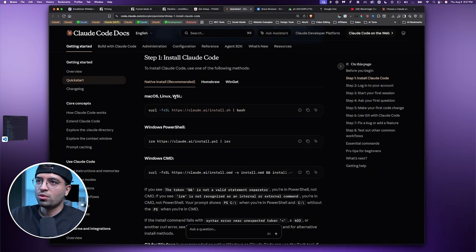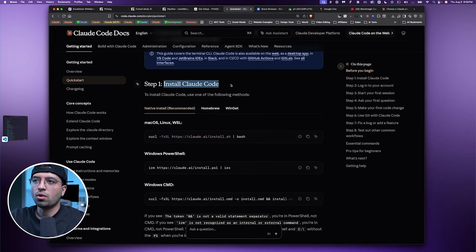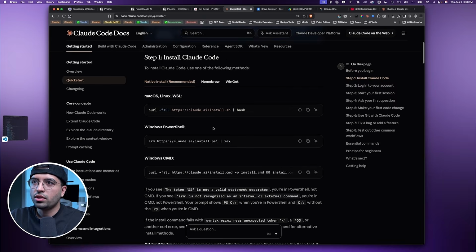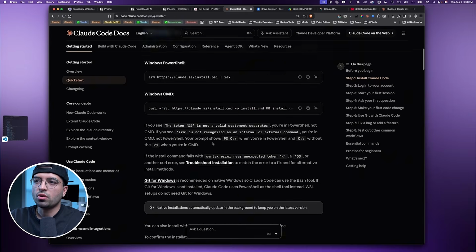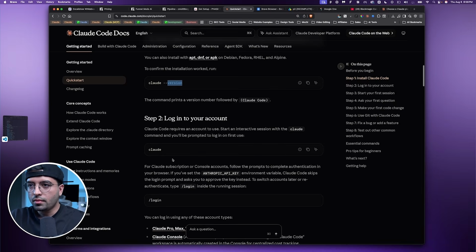That's pretty much it. So go ahead and open up this link, and you can just simply Google install Claude Code. Quick start, and you can click on the quick start guide right here, then scroll down and you should find install Claude Code. And then down here, you're going to find the exact command you need to run. So go ahead, copy this command based on whichever operating system you're running, and then hit enter in your terminal. And once you're done, you can verify that Claude is actually installed by running this command. So now we are all set, ready to go.